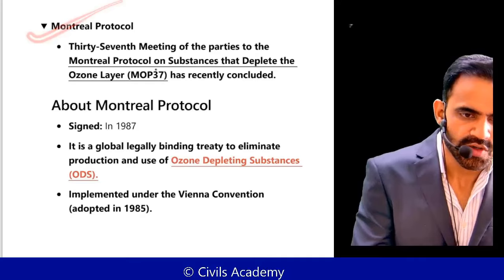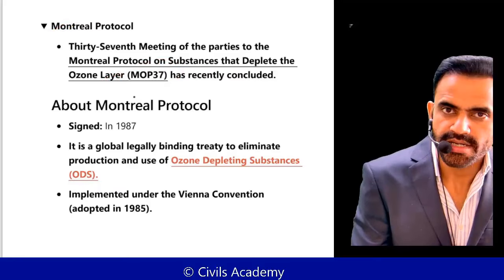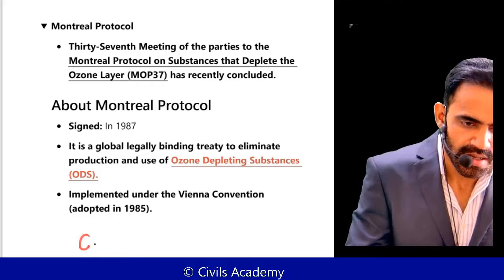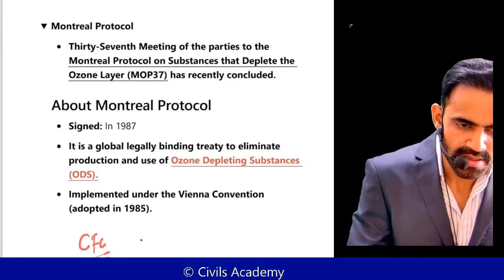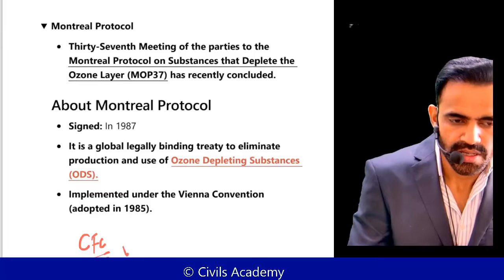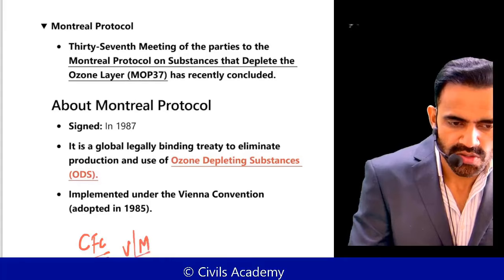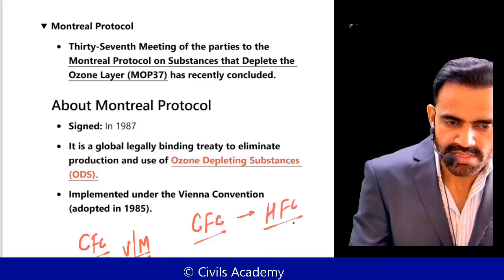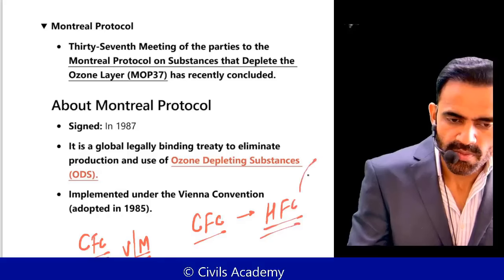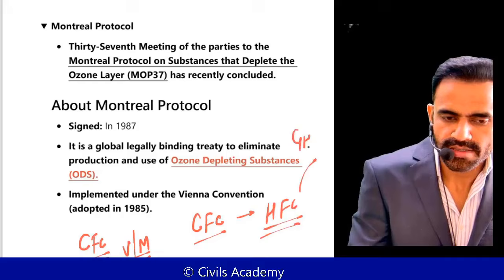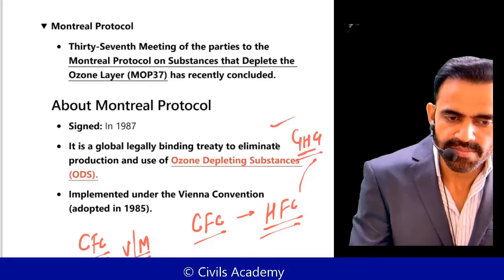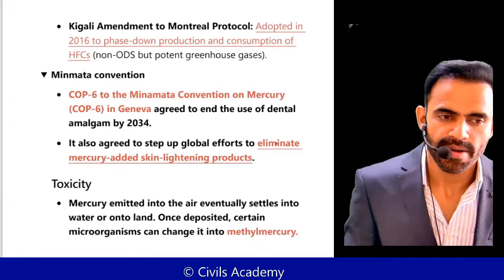And then there is the Montreal Protocol. The 37th meeting was organized recently. Now understand, let me simplify this entire issue. There is CFC, chlorofluorocarbon. It depleted ozone. So that's why the Vienna Convention and Montreal Protocol were there. What was the objective? To replace CFC. So instead of CFC, we started using HFC. What is HFC? Hydrofluorocarbon. Now the problem is that they do not deplete ozone, but they are GHG. What is GHG? Greenhouse gas. So that's why after Kigali, we are trying to phase them down. That is all about this entire thing.